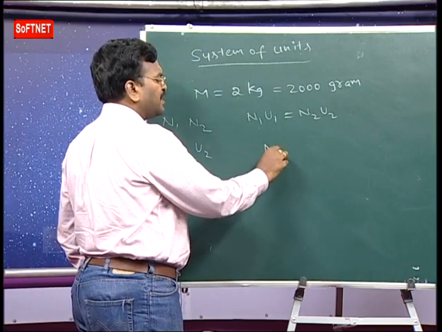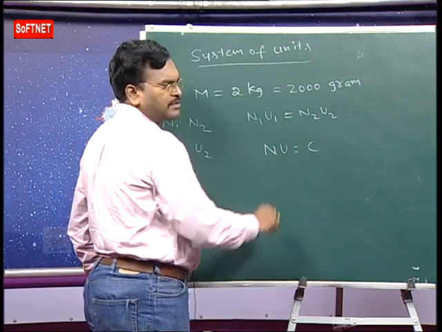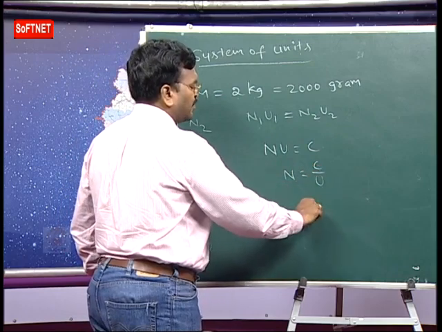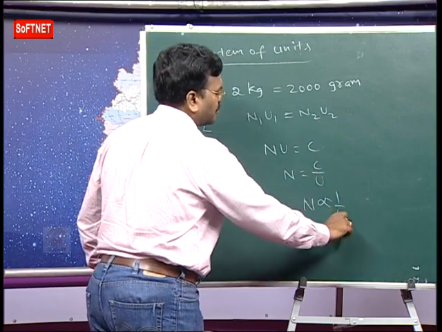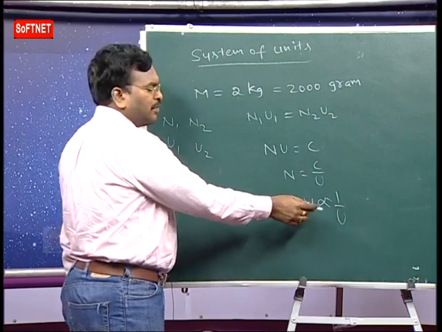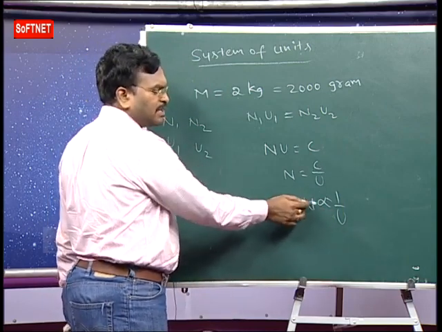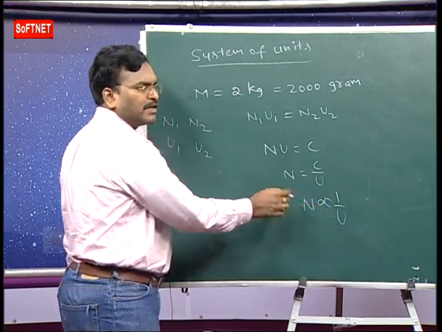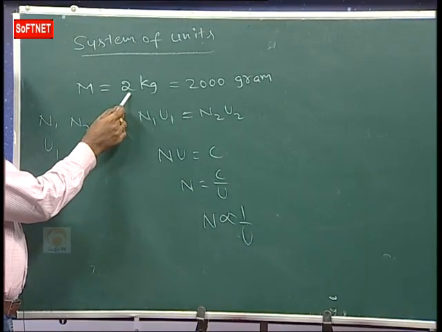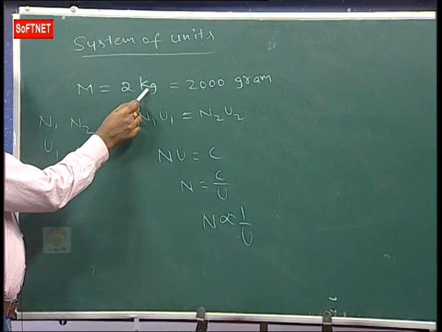So measurement is always constant, nU is constant. Here numerical value is equal to c by u. Numerical value is inversely proportional to unit. Unit is less, numerical value is more. Unit is more, numerical value is less. You understand this example? Here 2 is the numerical value, kg is the unit.